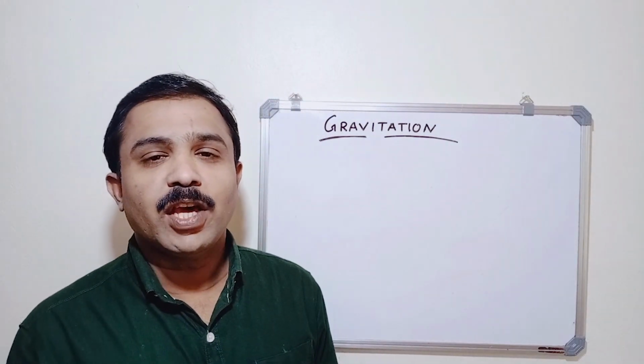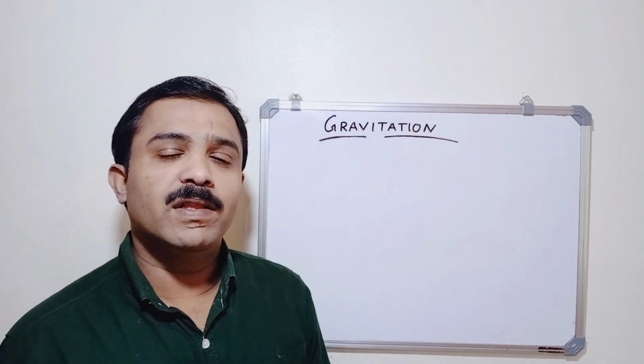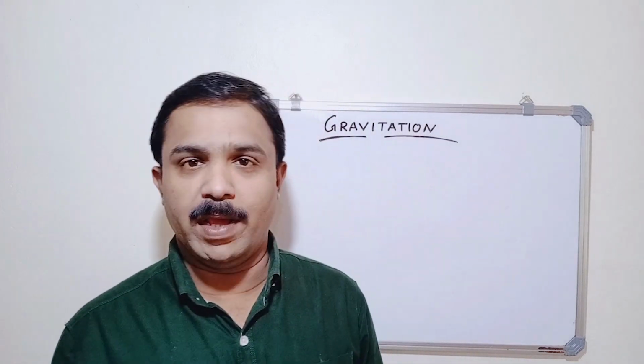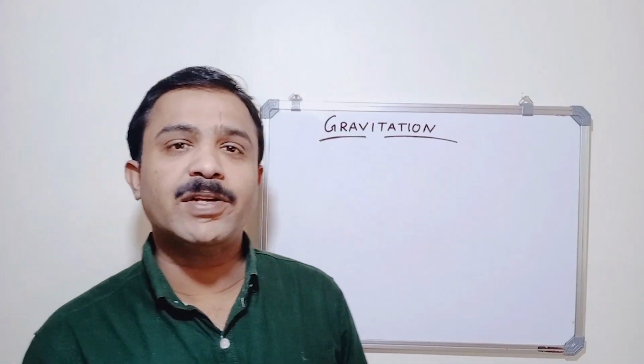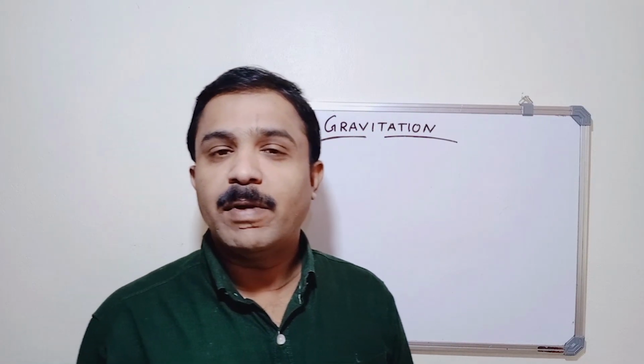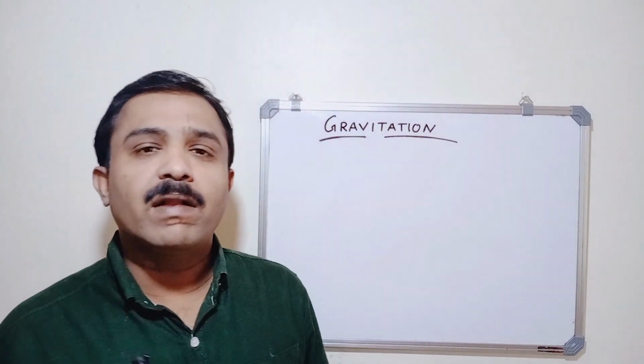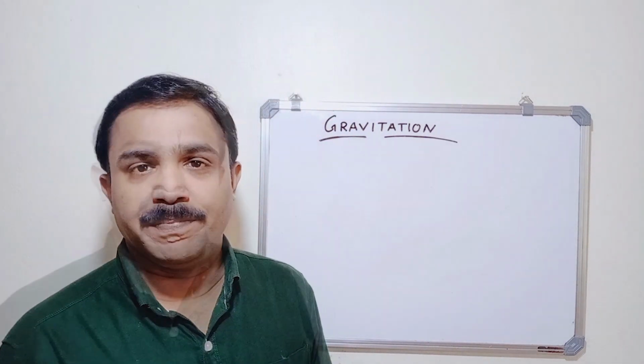Today we are discussing gravitation, the 8th chapter of class 11. Let us see what is gravitation. We know that every body in the universe attracts every other body, and that force of attraction is called gravitation. For example, the attraction between Earth and Sun, the attraction between a table and a chair lying in the room, etc. are the examples of gravitation.